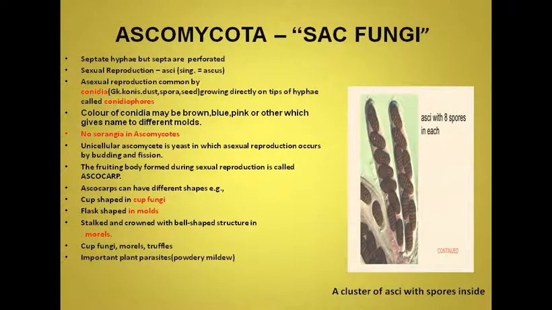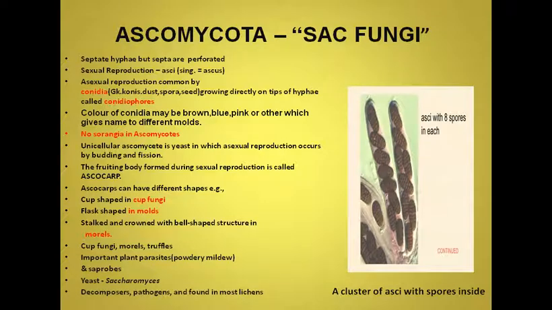Important plant parasites include powdery mildew, which causes powdery patches on the leaves of plants. Saprobes are also known. Saprobes mean saprotrophs, which feed on dead organic matter and cause the destruction of different organic materials. Yeast, that is Saccharomyces, is an important component.